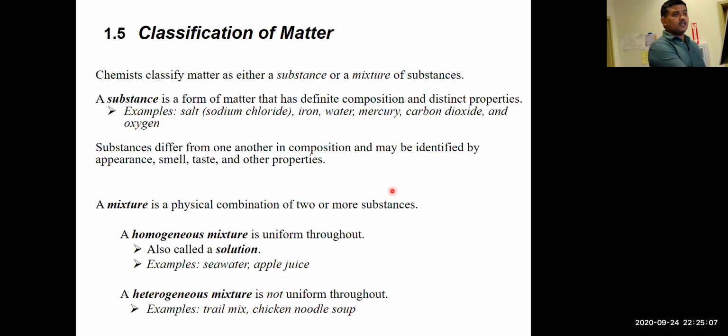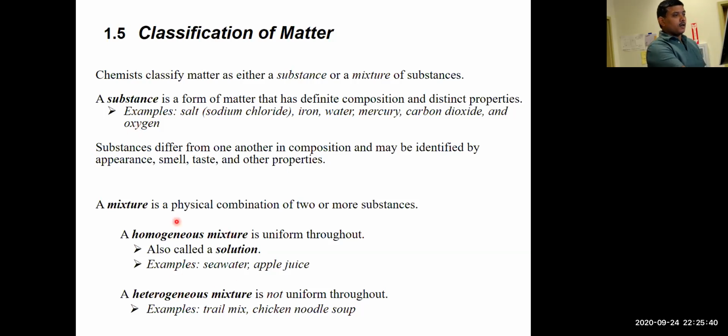Again, a substance is a form of matter that has definite composition, but it may or may not be separable into smaller particles, depending on whether you have an element or compound. In the examples you see here, salt is a pure substance compound. Iron is a pure substance element. Water is a pure substance compound, and mercury is a pure substance element. Carbon dioxide is a pure substance compound, and oxygen is a pure substance element.